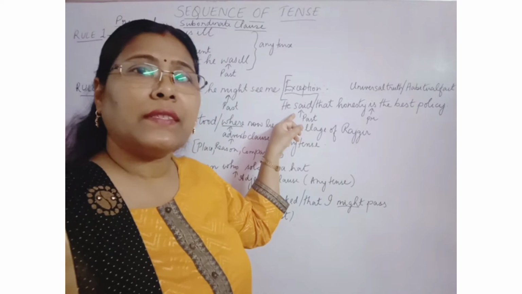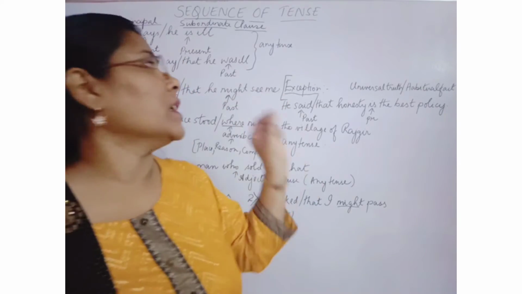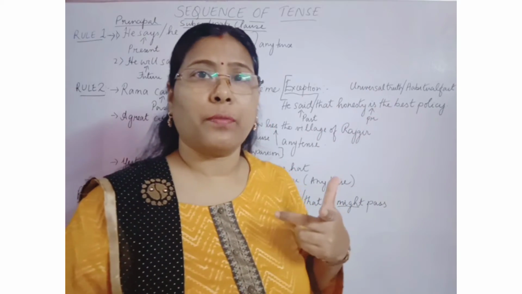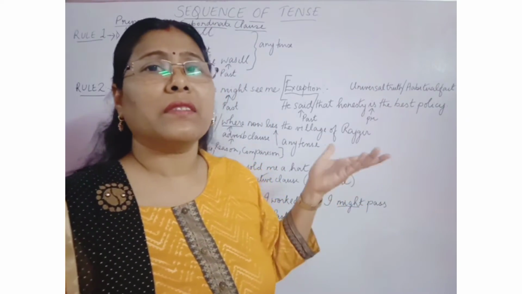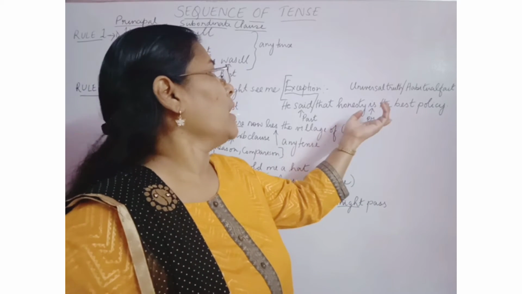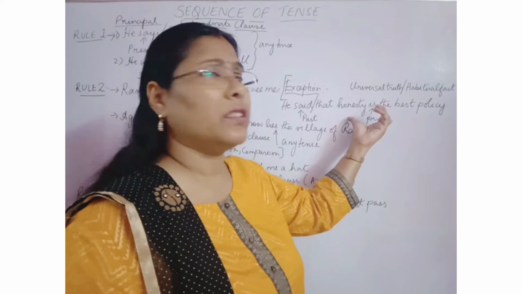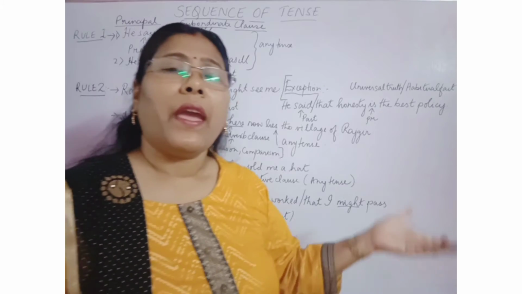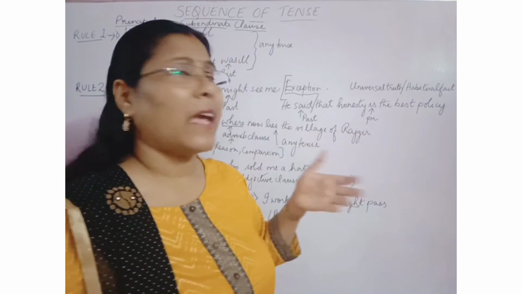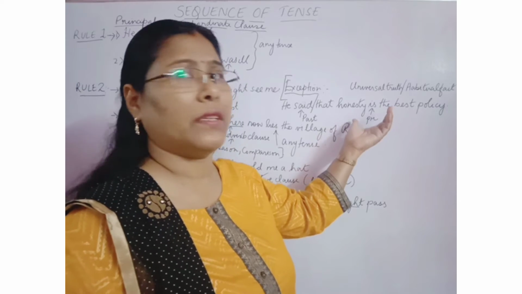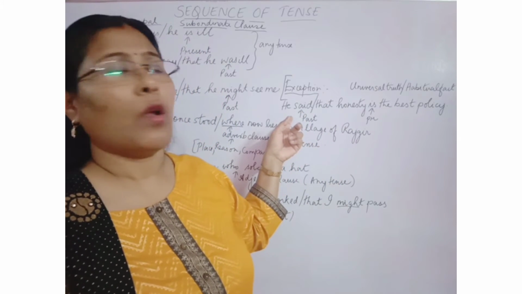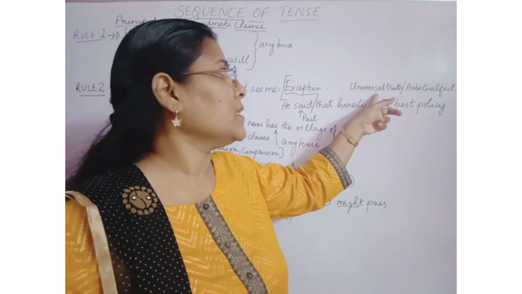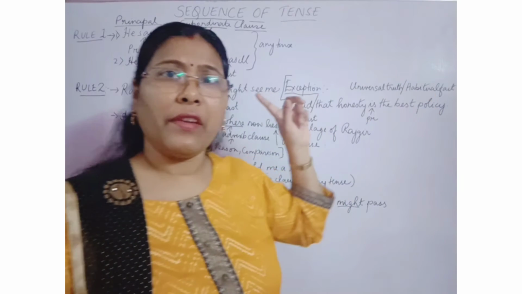If the subordinate clause talks about a universal truth, like honesty is the best policy, the sky is blue, the grass is green, or a habitual fact, like he says he gets up early in the morning every day, it will be in present tense. Even though the principal clause is in the past tense, the subordinate clause will be in present tense if it is a universal truth or a habitual fact.